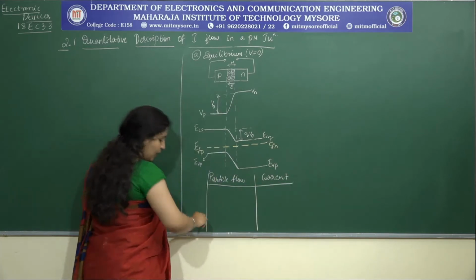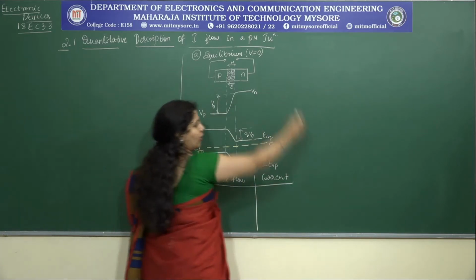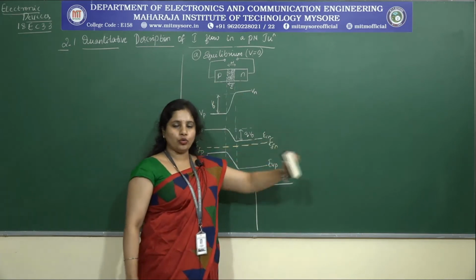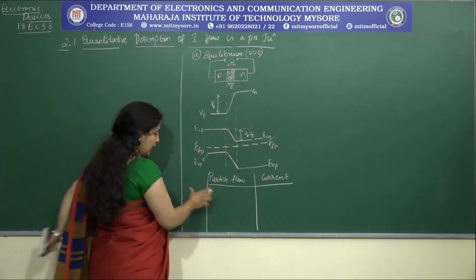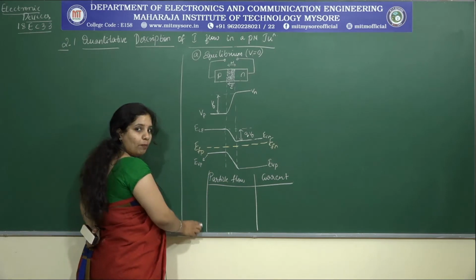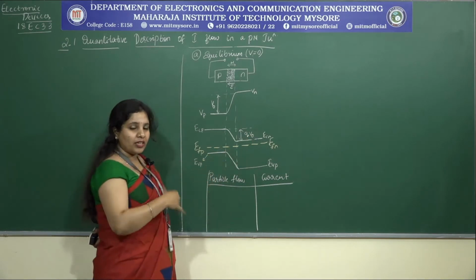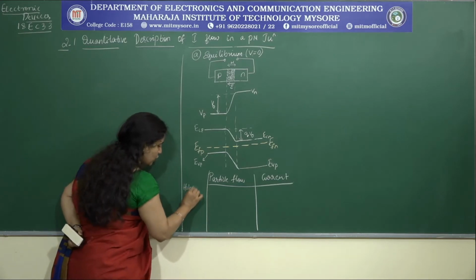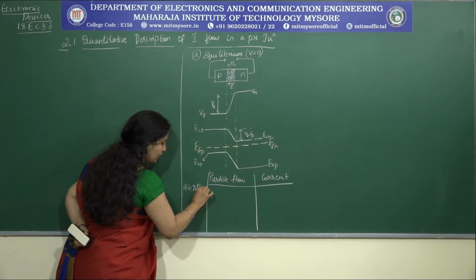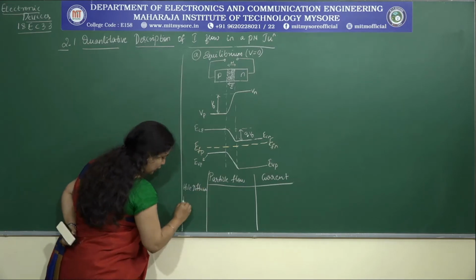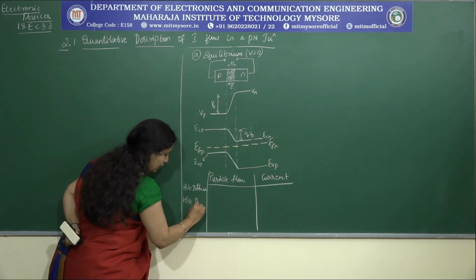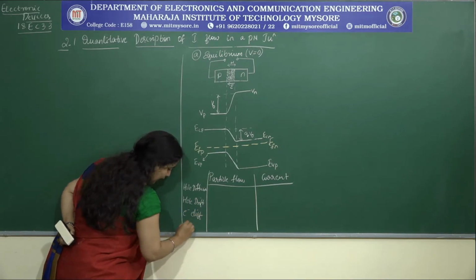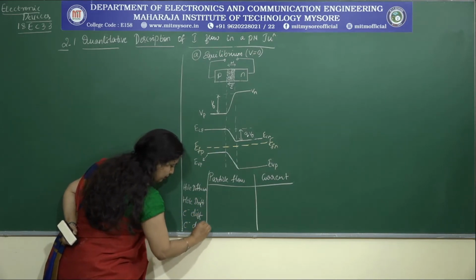Now, I will be representing another two cases as well. After equilibrium, I will be considering another two cases. So, for all the cases, these four components we have will be common, and we will be discussing them in common. What are the components that we have to discuss? One is hole diffusion, and then hole drift. Then comes electron diffusion and electron drift.